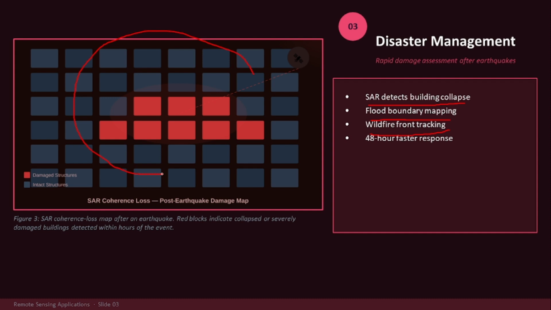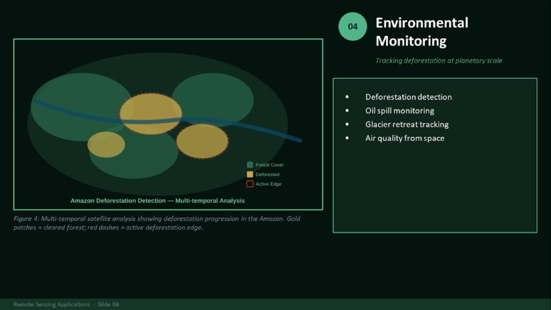You can see here the red squares are showing the damaged area. Okay, this is a synthetic aperture coherence loss map after an earthquake. Red blocks indicate collapsed or severely damaged buildings, detected within hours. That is not possible if you are not using satellite data. The next one is environmental monitoring.